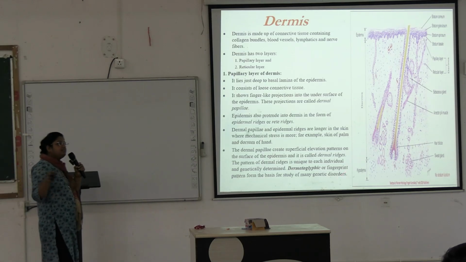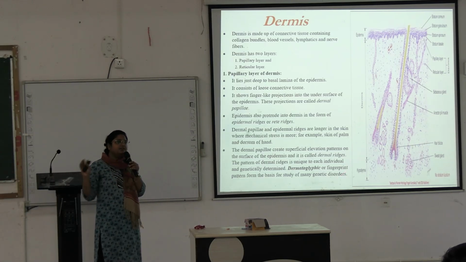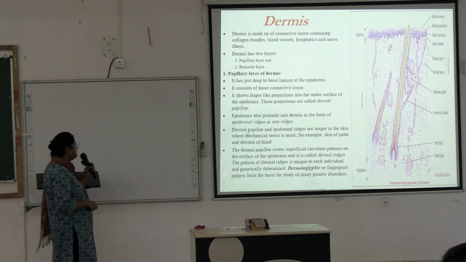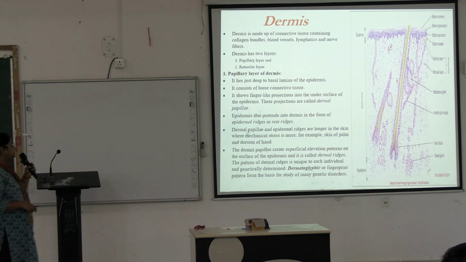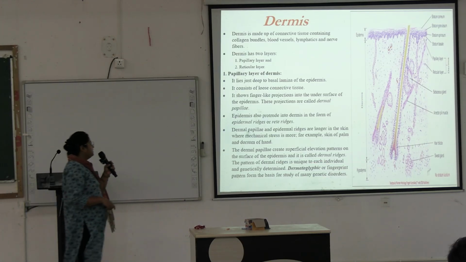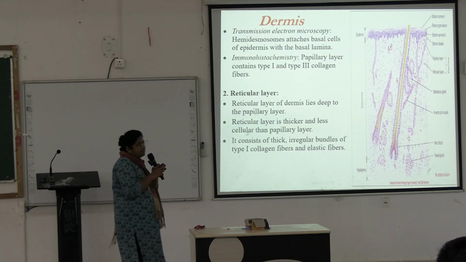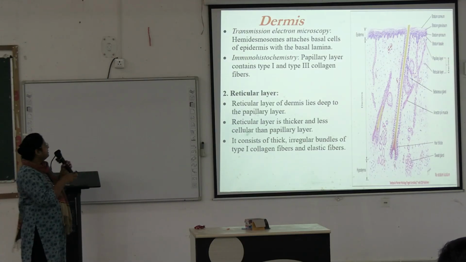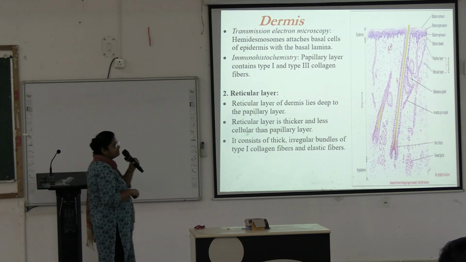They are different in genetically different persons. The fingerprints and dermatoglyphics, or fingerprint pattern, form the basis for the study of many genetic disorders. Okay, next, this is also used for identification of a person, so medico-legal importance is there.